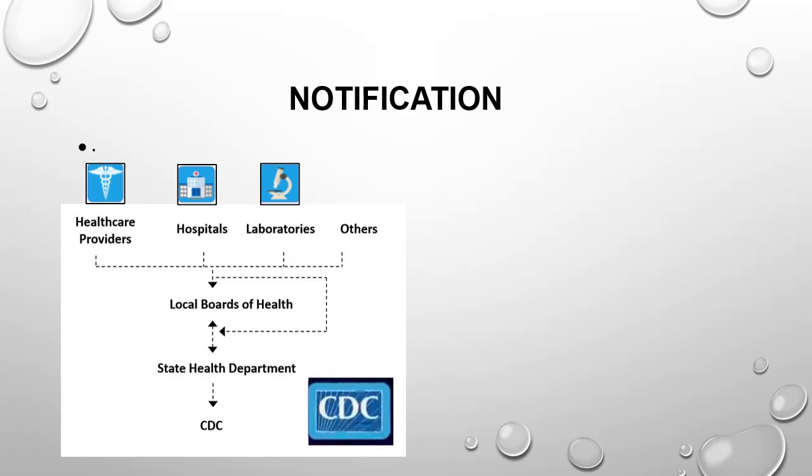These diseases are notified to the local health authorities. Local health authorities notify the state health department, and some diseases are notified to the Center for Communicable Disease Control.